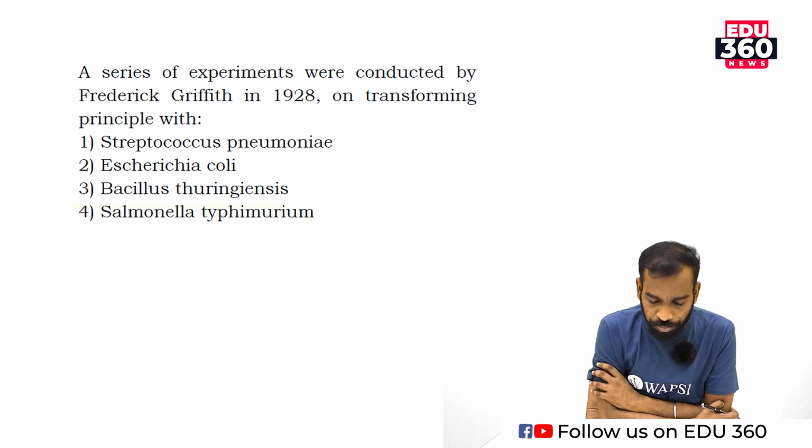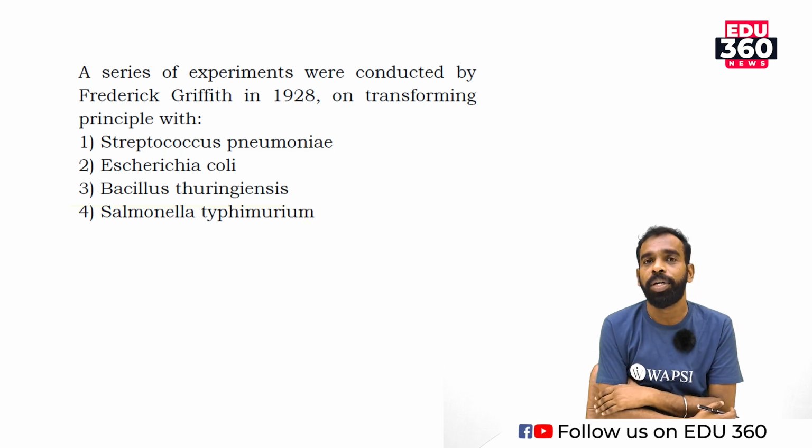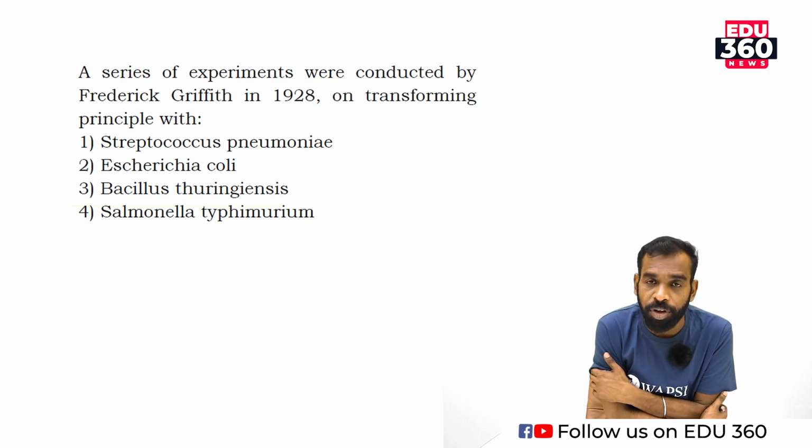A series of experiments were conducted by Frederick Griffith in 1928 on transforming principles. This is clearly mentioned in the NCERT textbook.